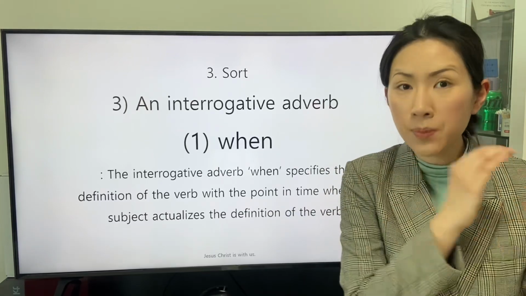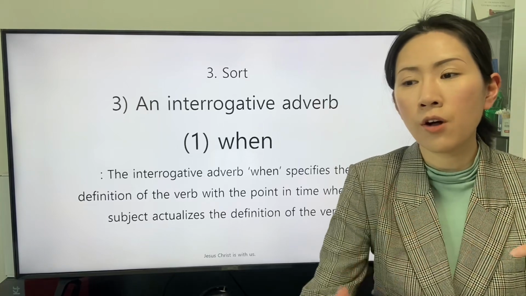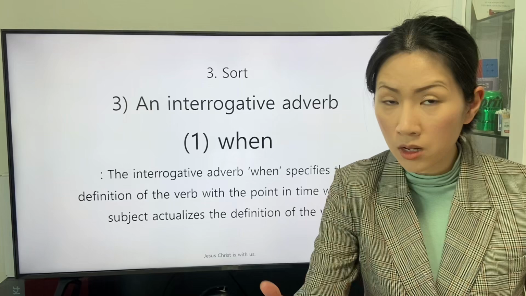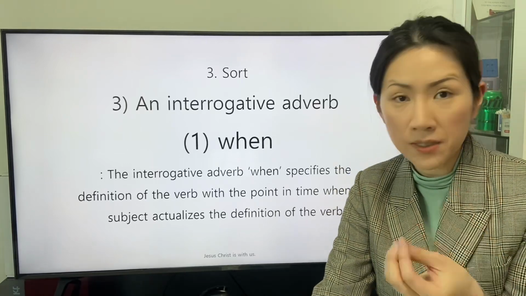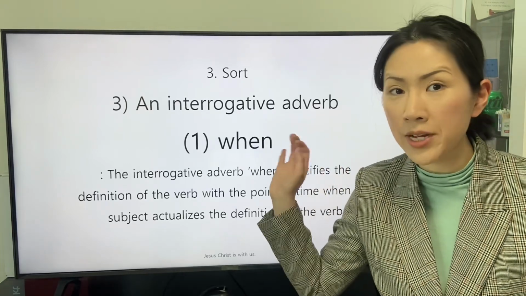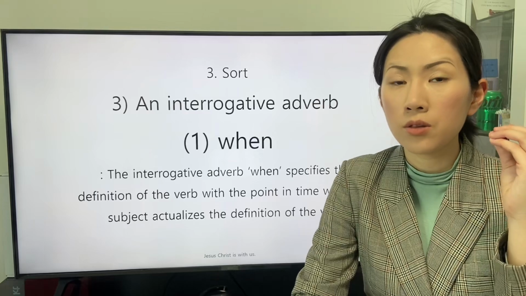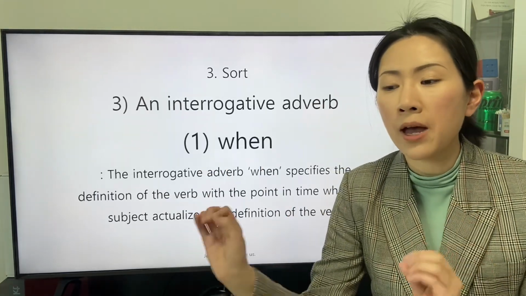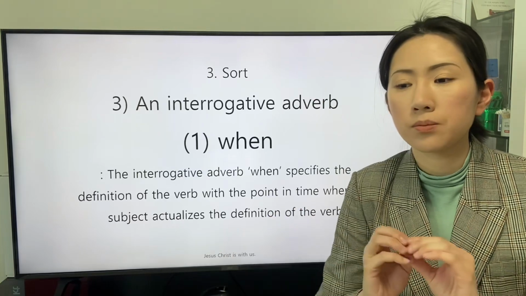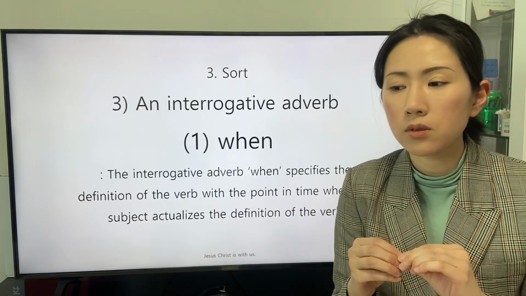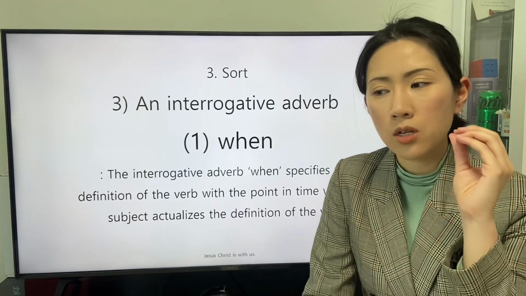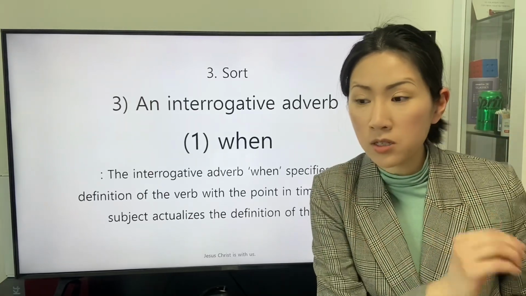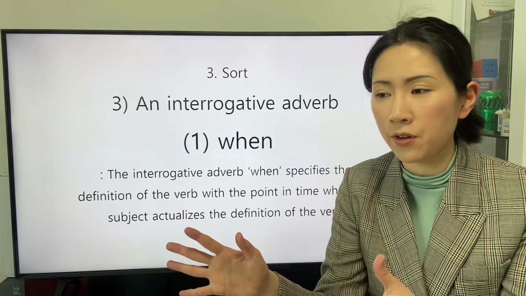So the experience, condition, or action all indicated by the verb in the main clause is specified with the information about the time. The subordinate clause linked by the conjunctive adverb specifies the point in time when the subject of the main clause actualizes the definition of the verb.